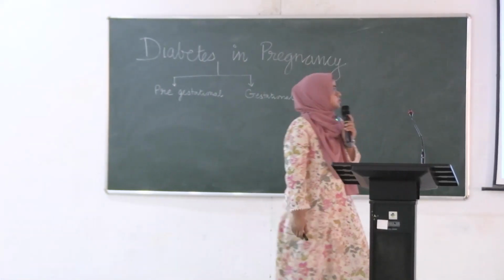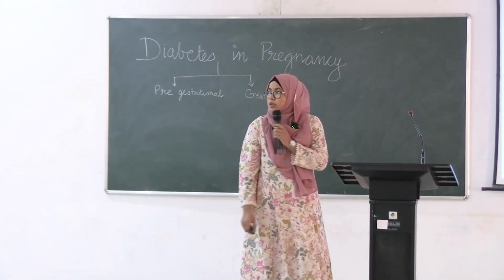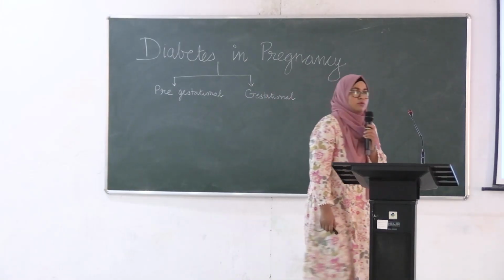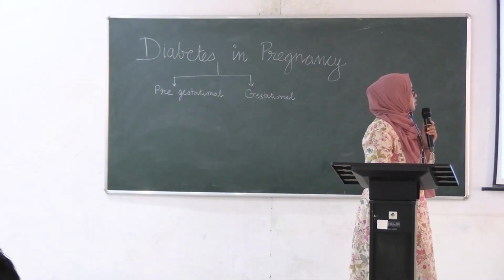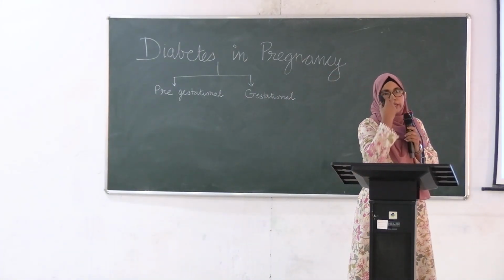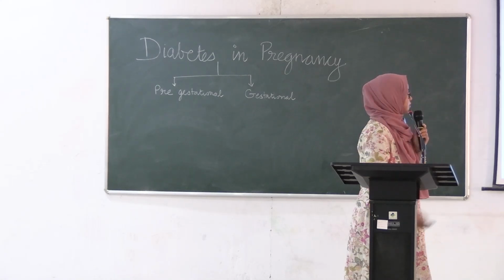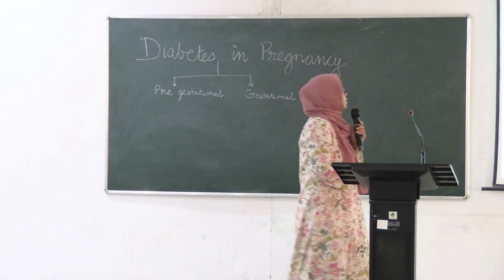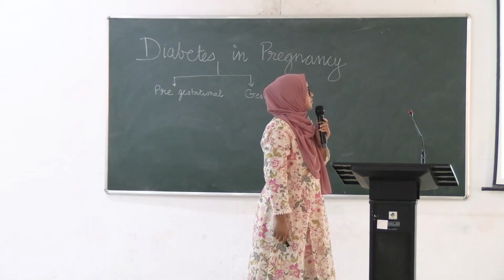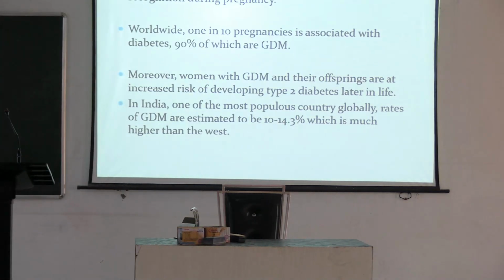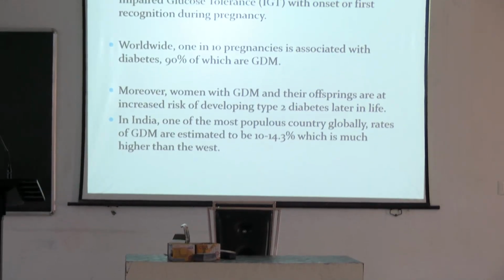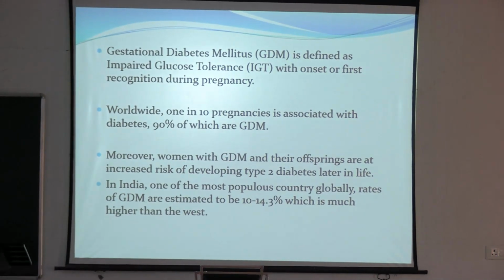Today's topic is gestational diabetes mellitus. As you all know, diabetes is very common in the Indian population, especially during pregnancy. What is gestational diabetes mellitus? It is defined as impaired glucose tolerance with onset or first recognition during pregnancy. What do you mean by that?